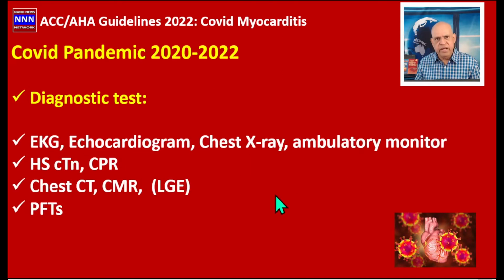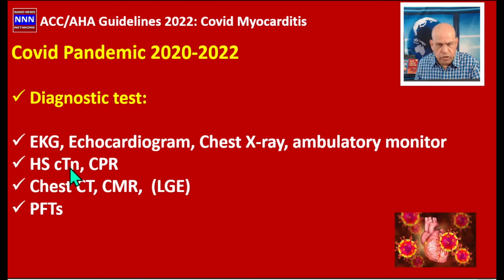The diagnostic tests that are routinely used in these patients who present with symptoms of chest pain, palpitation, shortness of breath, or fatigue, the tests would include electrocardiogram, where we can see some minor ST-T changes, echocardiogram, which may show evidence of pericardial effusion, and cardiac size and left ventricular ejection fraction, chest x-ray, which may show infiltrates in the lungs if the person has pulmonary involvement, and of course ambulatory monitoring for those patients who have tachycardia or palpitations.